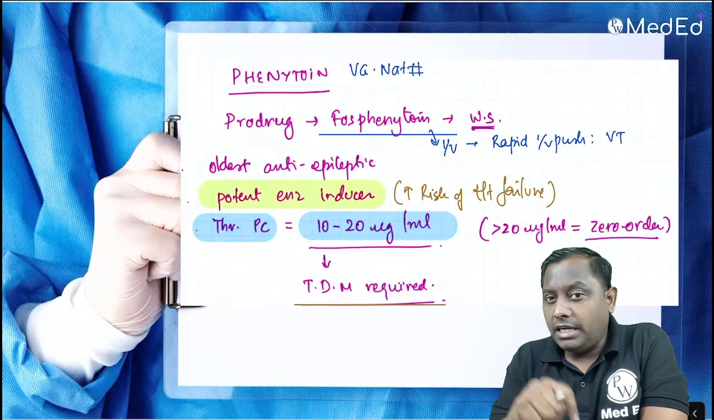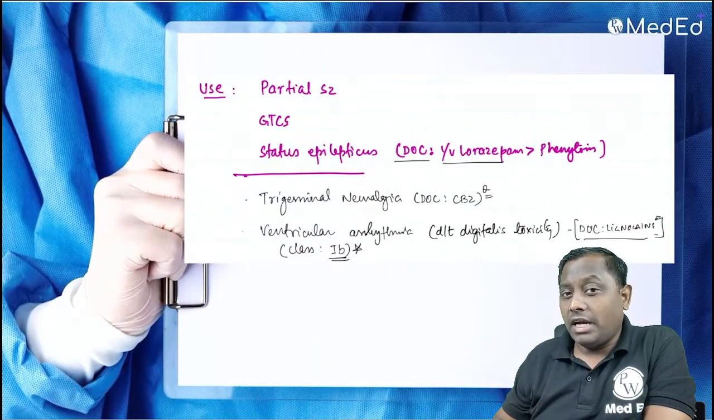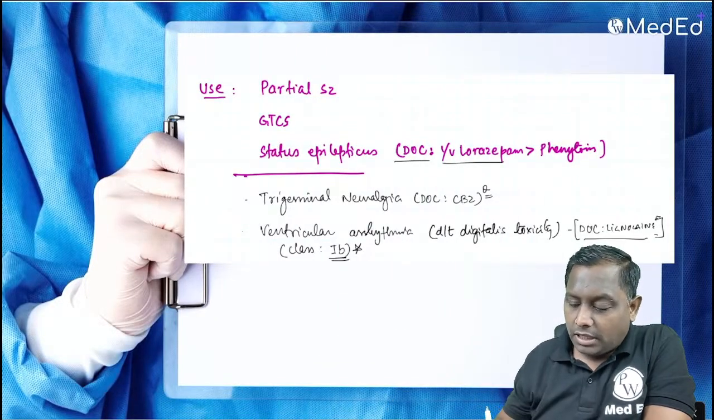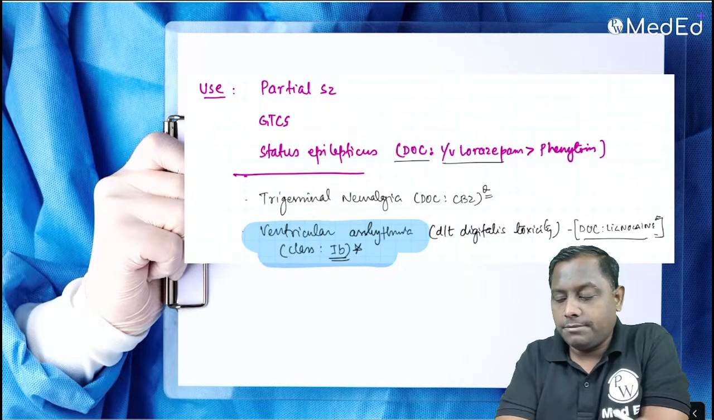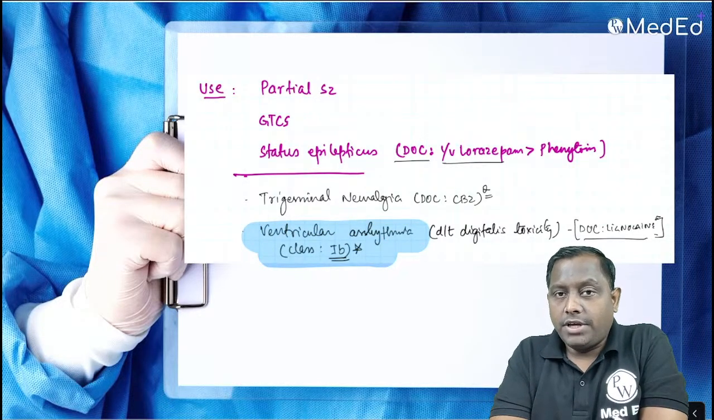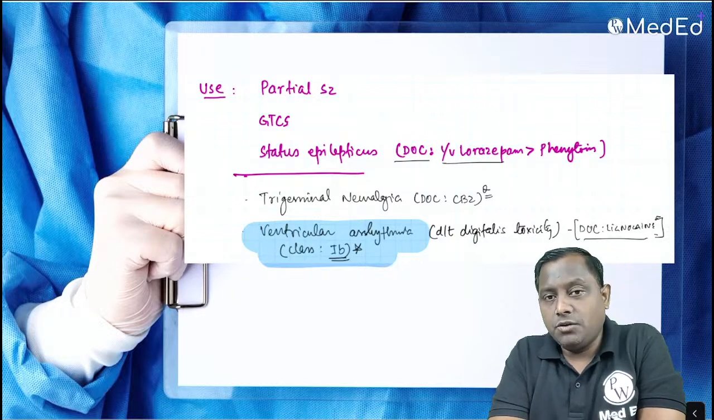It's an anti-epileptic drug, but for your information, I'll tell you that they also have anti-arrhythmic property. They are one of the class 1B anti-arrhythmic drugs. We can use them in partial, generalized tonic-clonic seizure, and status epilepticus maybe we can use.